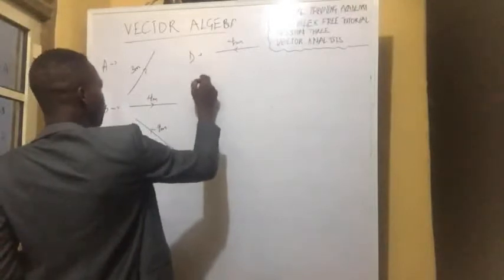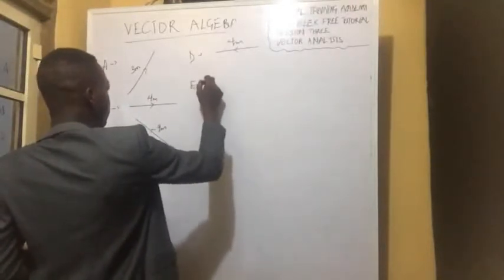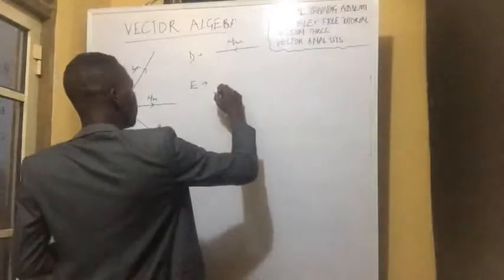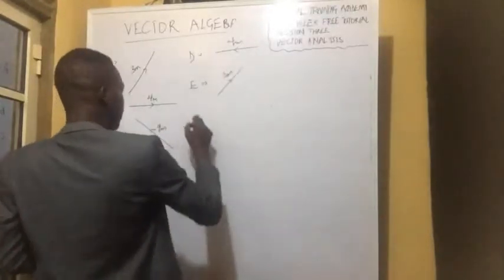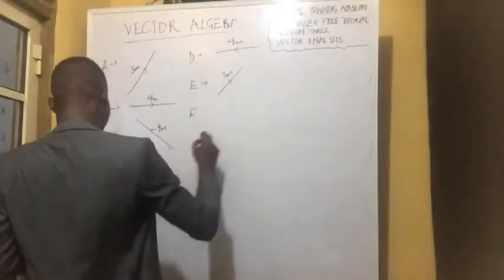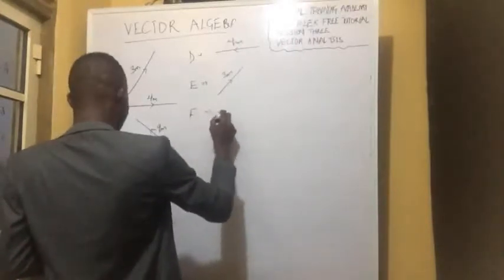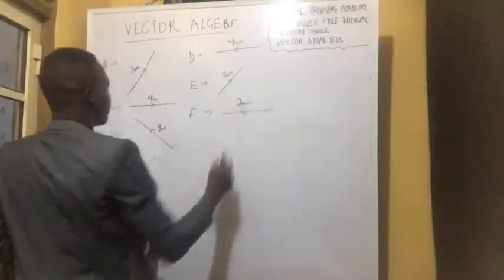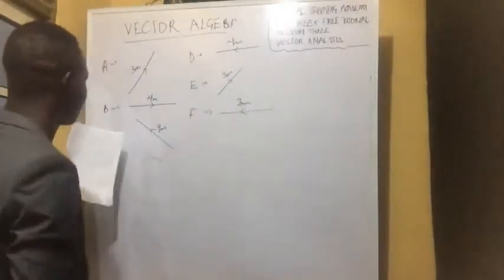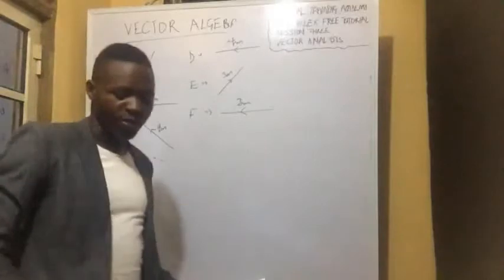E. We have 3 meters, and F. 3 meters. Now let's look at this set of vector representations here,